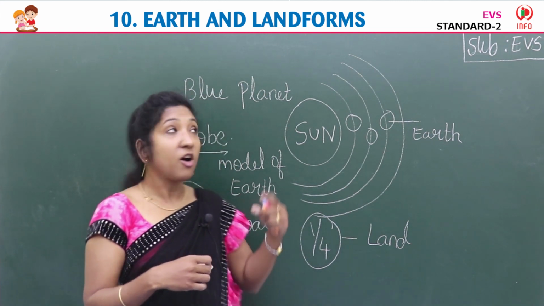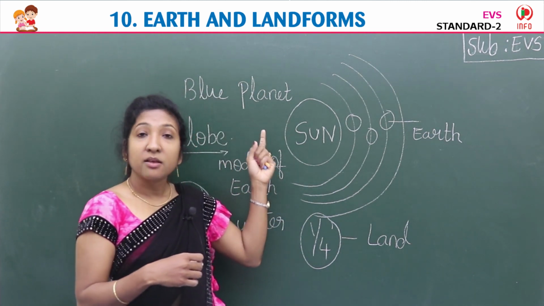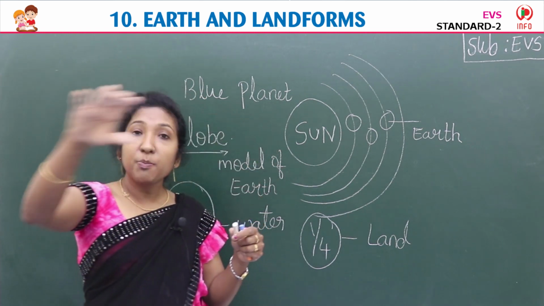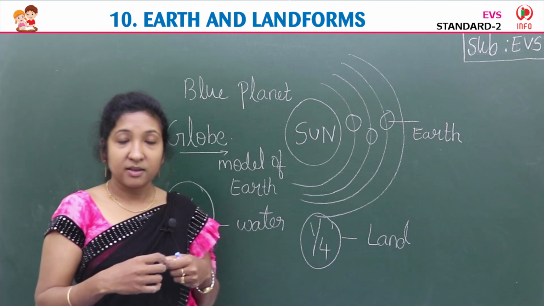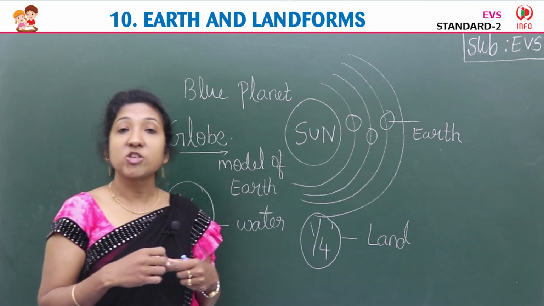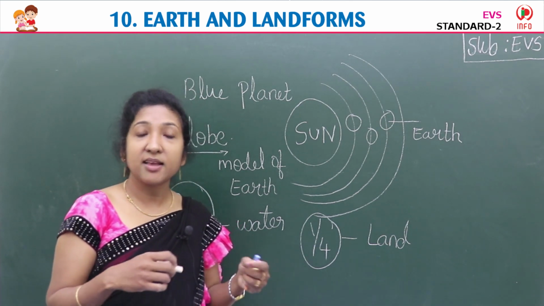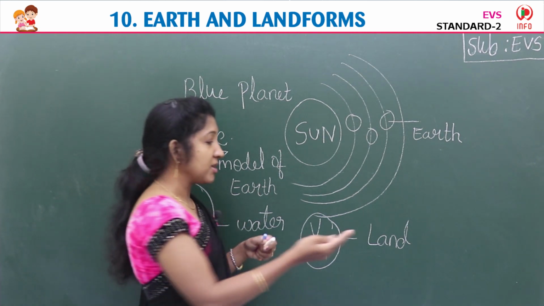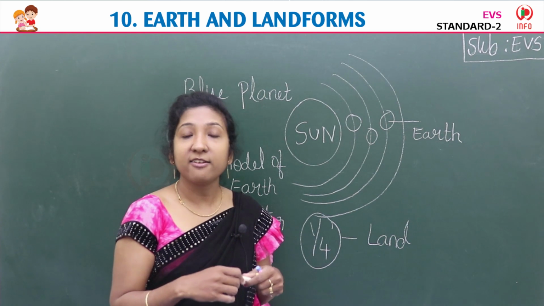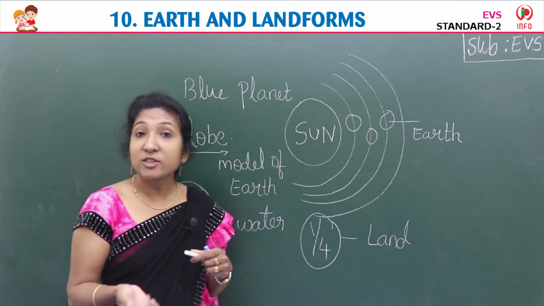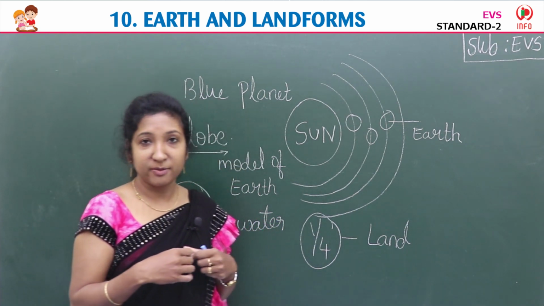And it is also called a blue planet because most of the portion of the Earth is covered with water, like rivers, oceans, seas, lakes, etc. Only a small portion is covered with land. On this land we live. People build house on this land.